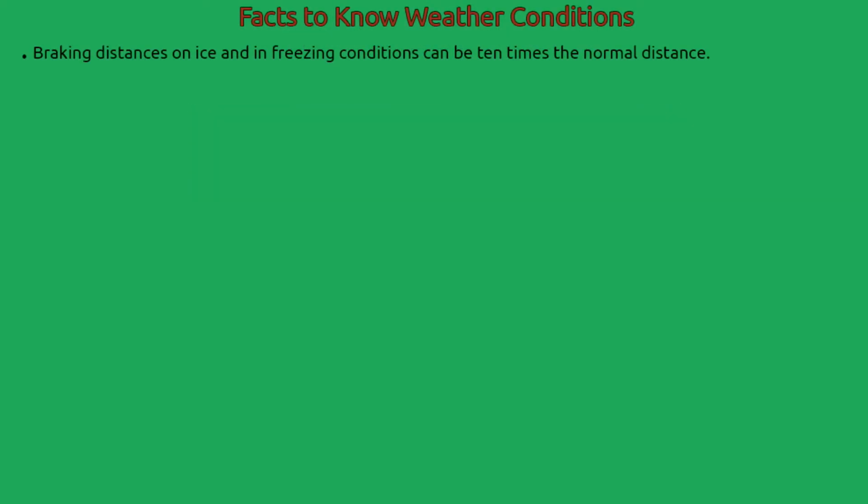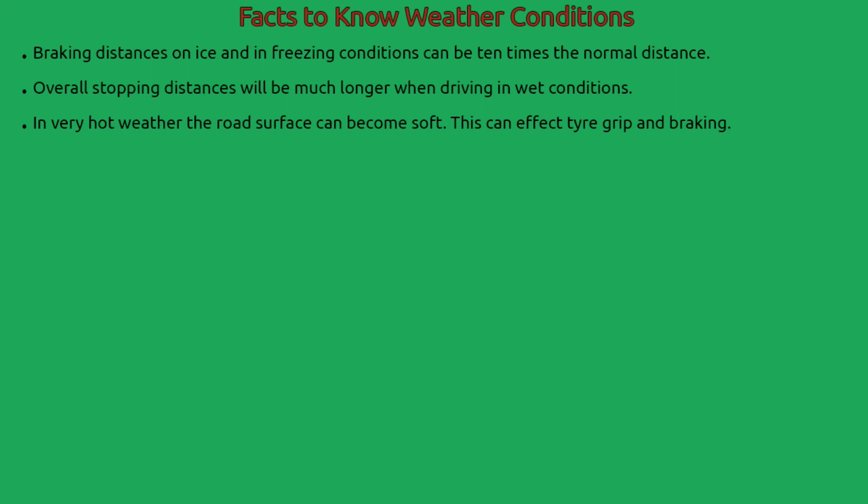Facts to know: weather conditions. Braking distances on ice and in freezing conditions can be 10 times the normal distance. Overall stopping distances will be much longer when driving in wet conditions. In very hot weather, the road surface can become soft. This can affect tyre grip and braking. Side winds are most dangerous on an open stretch of road.